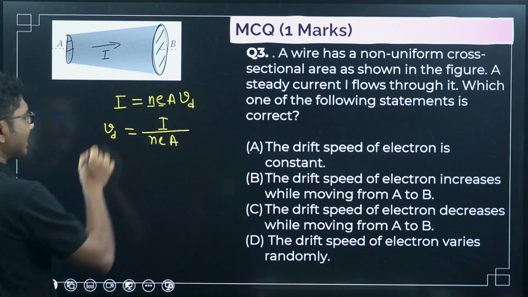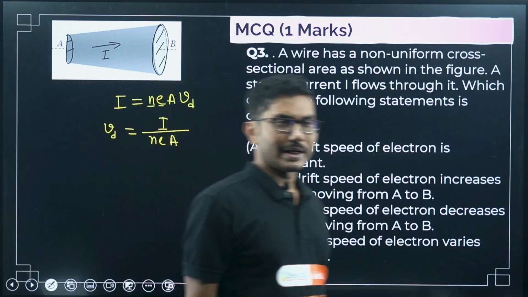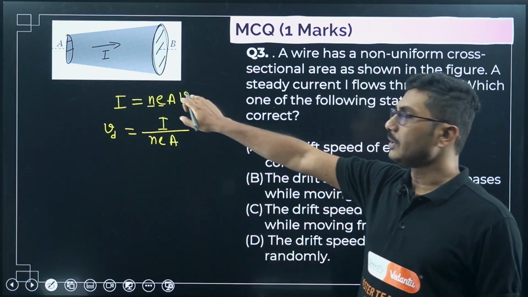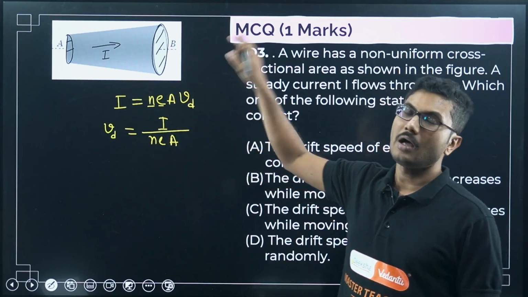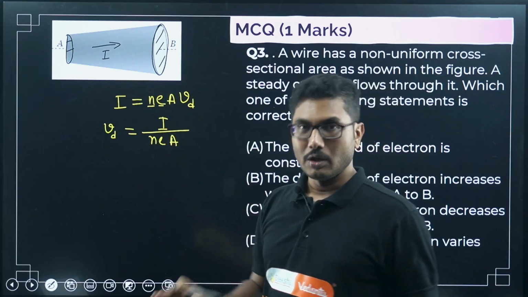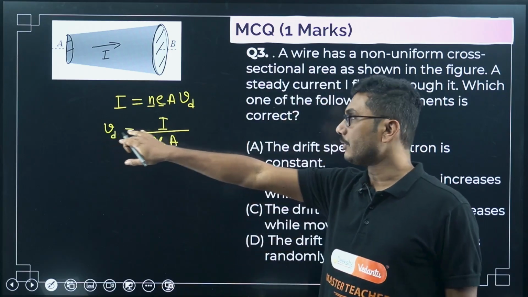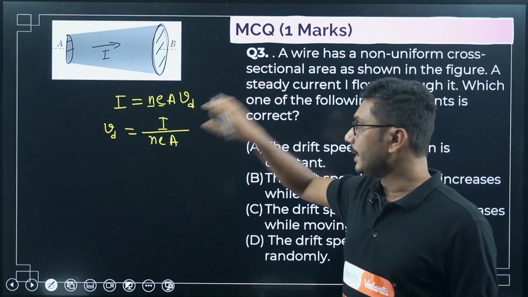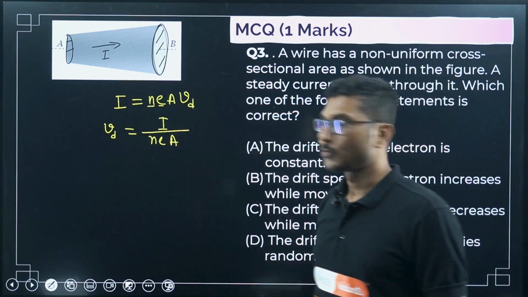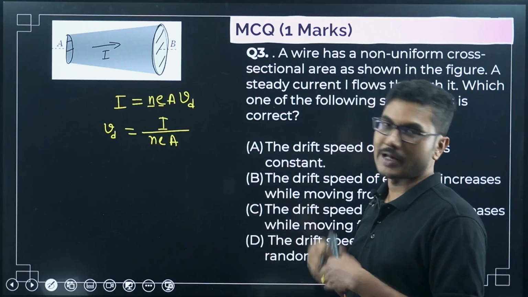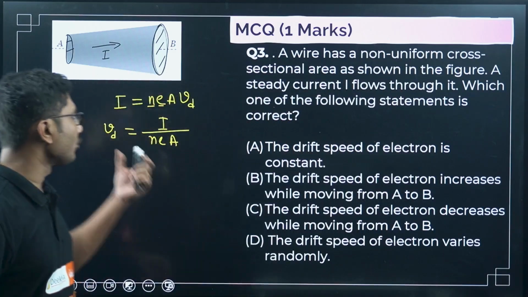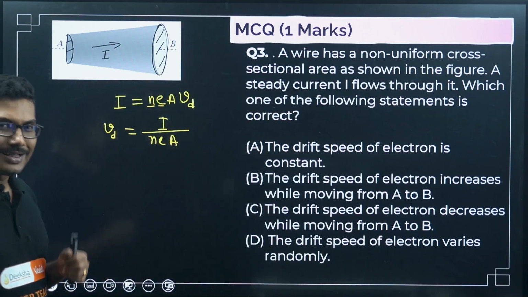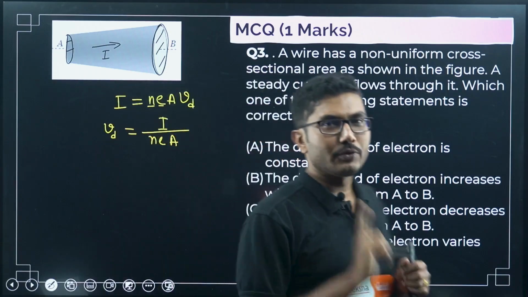If you remember this equation as well, that is also fine. Whatever equation you remember, I tend to remember this equation better, so from here I always try to find the drift speed. If you are very familiar with the other equation and you are ready to remember it, that is also fine. Whichever is fine for you is fine for me, but that varies from person to person. But you have to remember at least one of these forms.